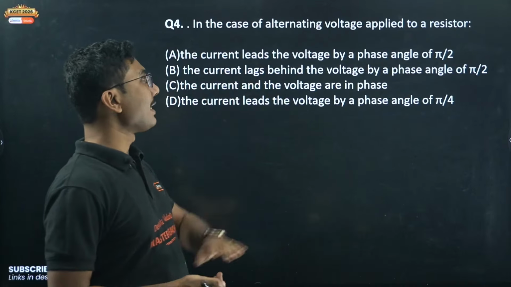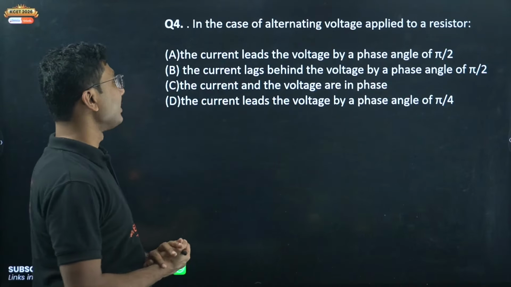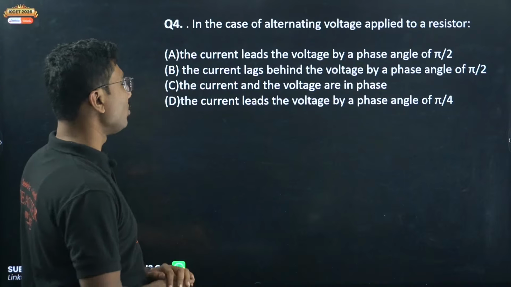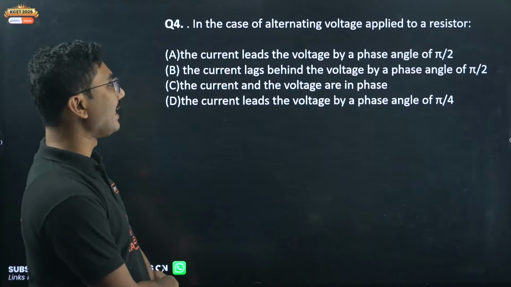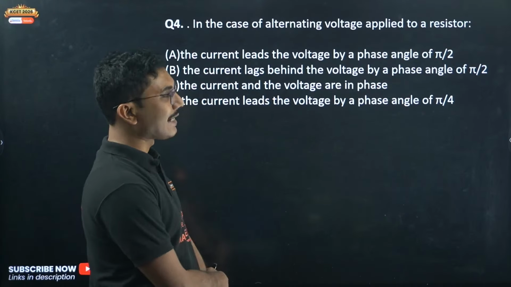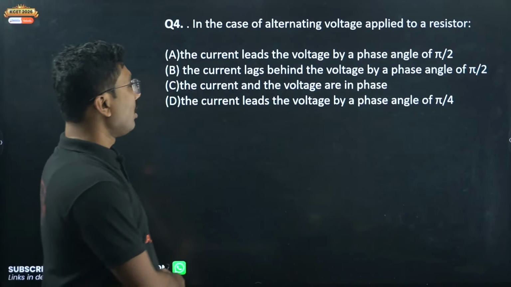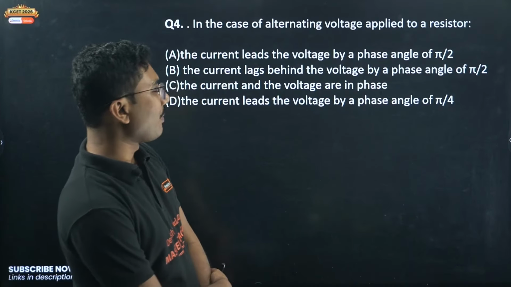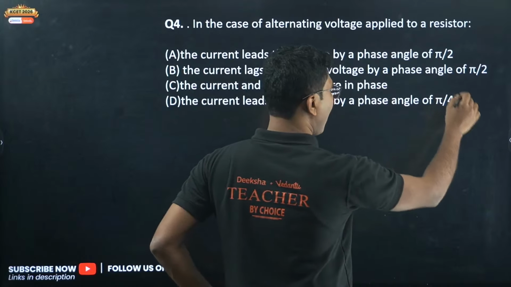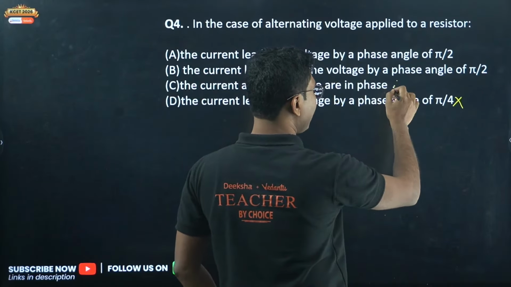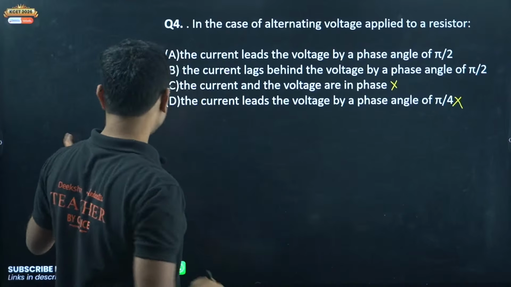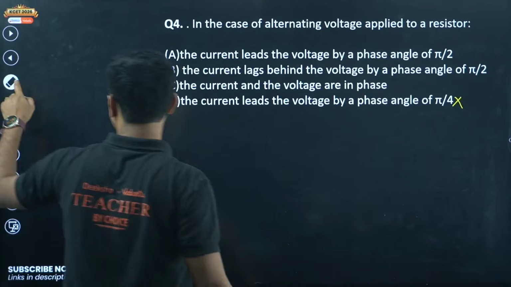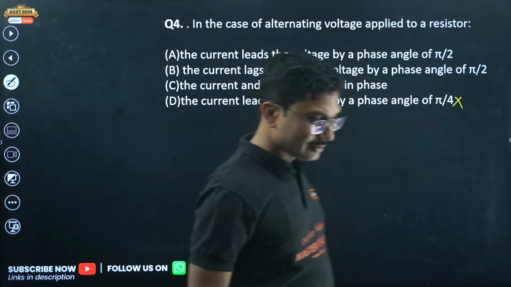In the case of alternating voltage applied to a resistor, the current leads the voltage by a phase angle of pi by 2. The current lags behind the voltage by a phase angle of pi by 2. Current and voltage are in the same phase. Current leads the voltage by a phase angle of pi by 4. Pi by 4 is not correct, it is either leading or lagging by pi by 2. Same phase can be correct because it's a resistor. Okay, let's see.